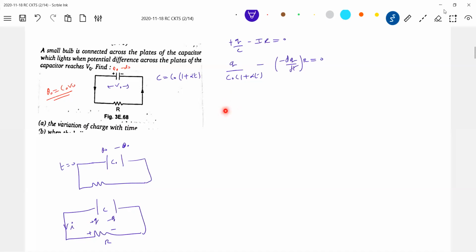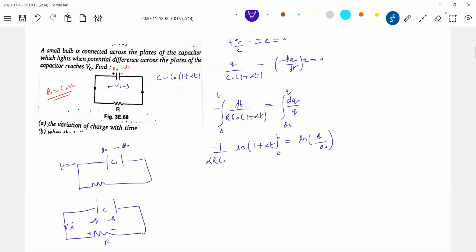expression for dq I should bring. So dt by RC naught (1 plus alpha t). Initial charge was q naught, finally it is q. So this should be equal to 1 by alpha RC naught, log of (1 plus alpha t) from 0 to t, equal to log of q by q naught.